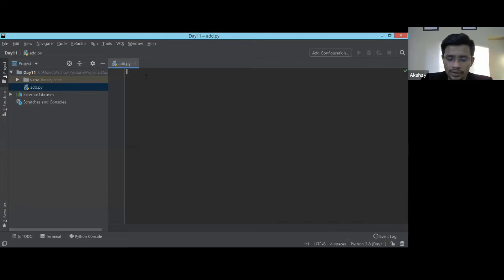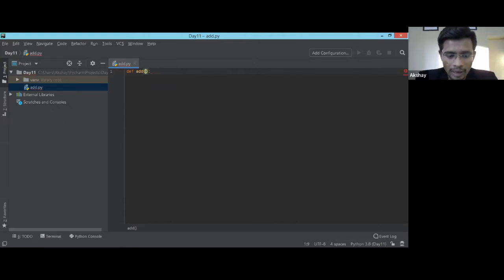Okay, so as I told you, this is the way to define a function: def. Then the function name will be add, since I'm doing the addition program. Here you will open a parenthesis, and after that parenthesis, you are supposed to give a colon. Now inside that parenthesis, there are a few things called parameters that you are going to add. Those are the function parameters, and there we are going to pass the arguments to this function.